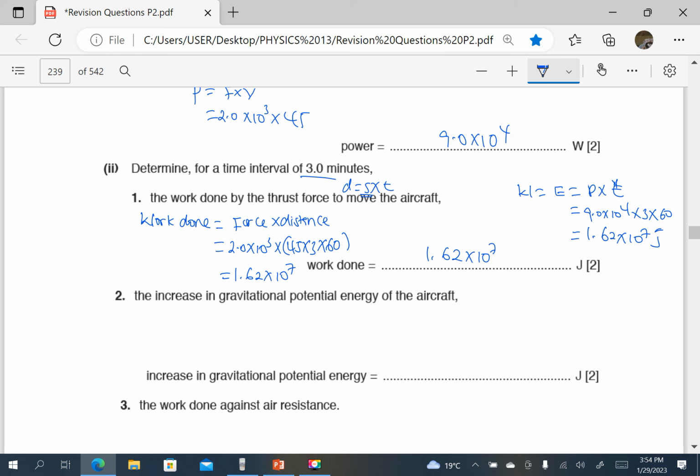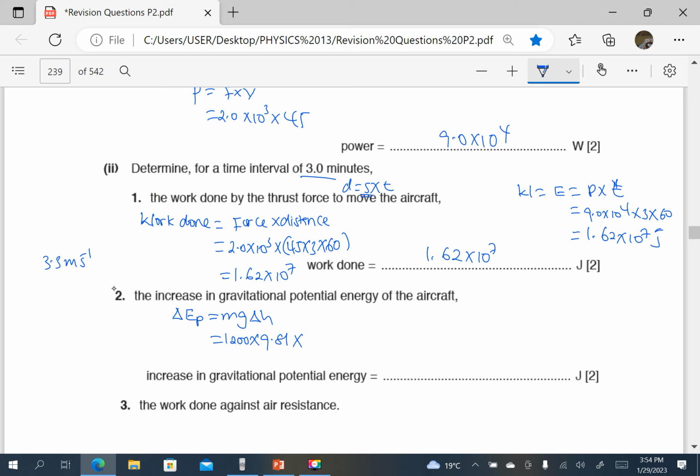Then the increase in gravitational potential energy. So the increase in potential energy is equal to mg times the increase in height. So this is going to be m, which is 1200, g is 9.81, times height. Remember, the increase in height was 3.3 meters in every second. In 1 second, the increase in height was 3.3 meters.